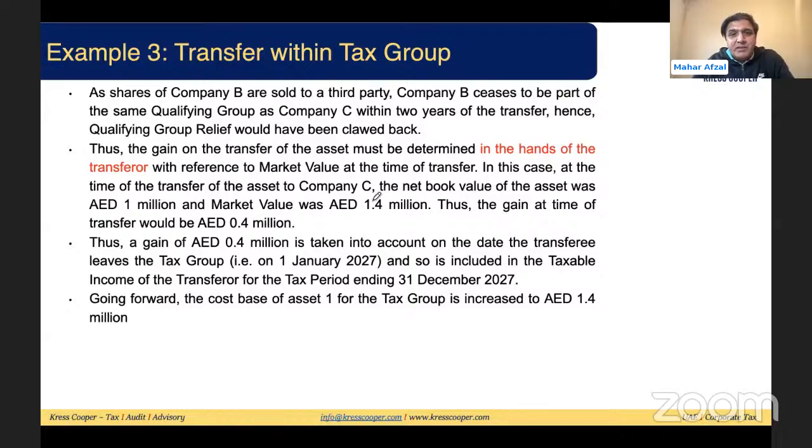The gain on the transfer of the asset must be determined in the hands of the transferor at market value. This is mentioned basically 1.4 million, so 0.4 million gain. It will be subject to tax in the hands of the transferor. The gain of 0.4 million is taken into account on the date the transferee leaves the tax group, so it is included in the tax return for the tax group purpose. Going forward, the asset base for asset 1 for the tax group is 1.4 million.